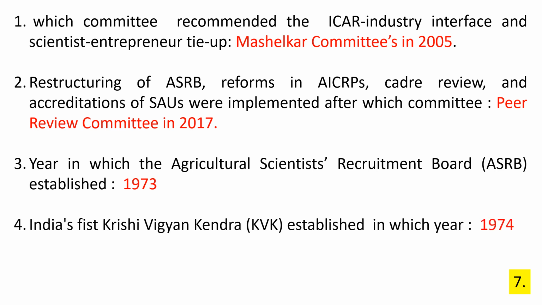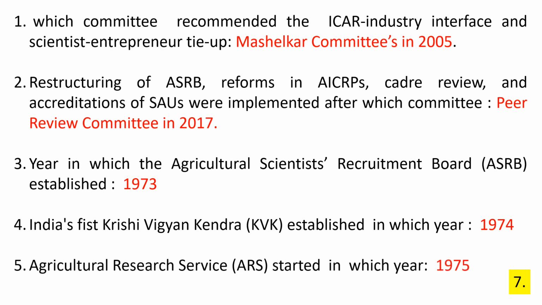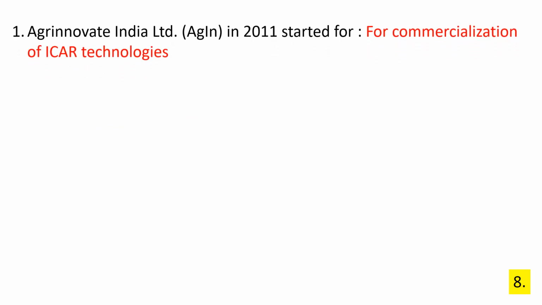India's first Krishi Vigyan Kendra was established in which year? The answer is 1974. Agricultural Research Service, ARS, started in which year? The answer is 1970. Agri Innovate India Limited was started in 2011 for commercialization of ICAR technologies.